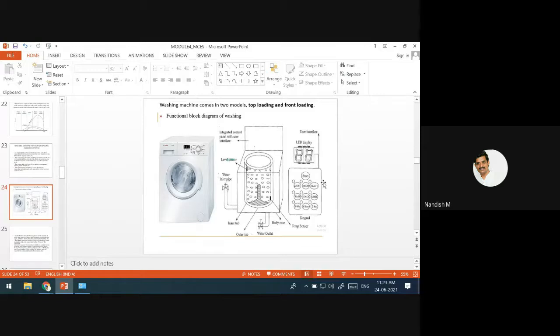Through these dots, the water is thrown out from the inner tub to the outer tub, and from the outer tub it goes out through the water outlet. During the rinse stage, whenever it spins, that water is removed and goes out through these holes.